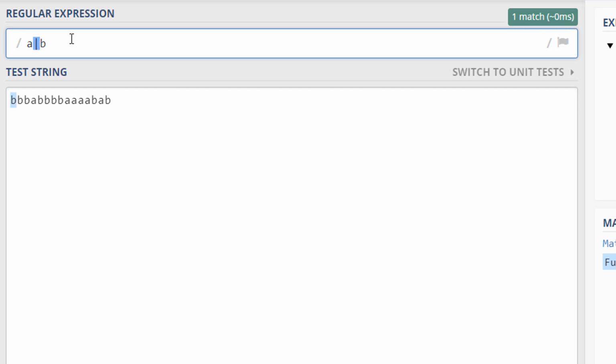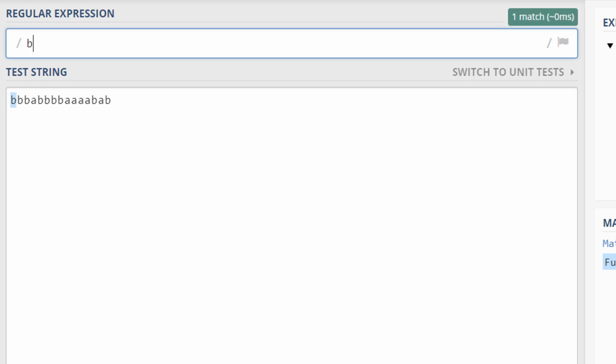So if we write A pipe B, this becomes match either the character A or the character B. In this case, the very first match is returned, which is the first character inside the regex, because the first character is indeed either an A or a B.